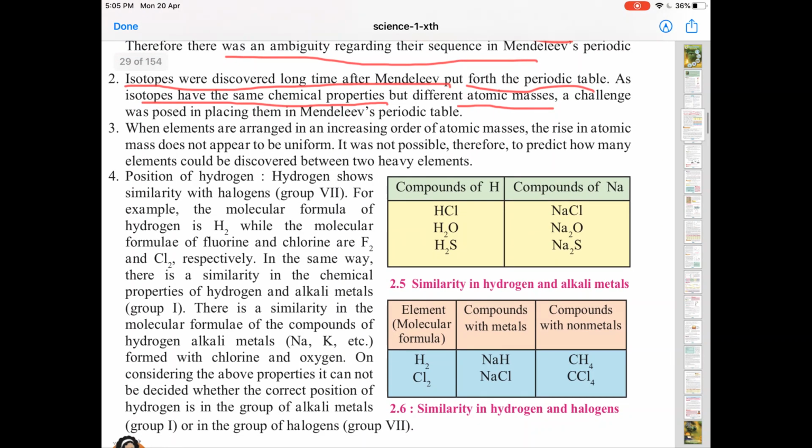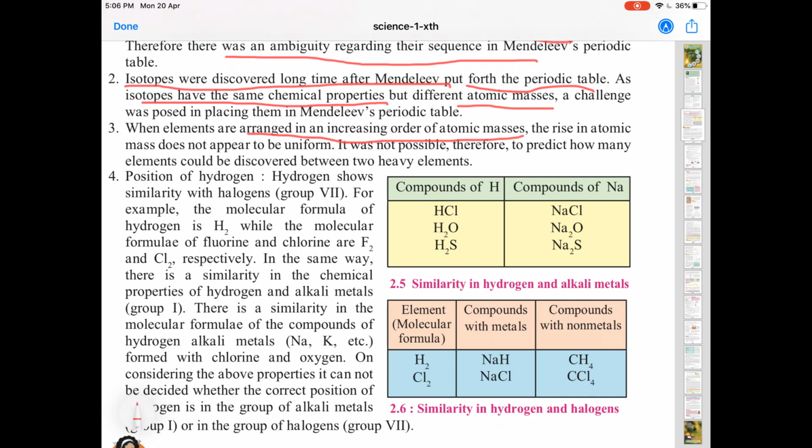The third point is also a major one. When the elements are arranged in increasing order of atomic masses, the rise in the atomic masses does not appear to be uniform. If there is an increase like 1, 2, 3, 4, 5, then a vacant space and then 7, you can say there can be one element at 6th. Even if it is 1, 3, 5, 7, you can still say.